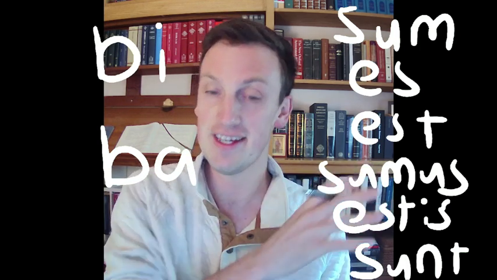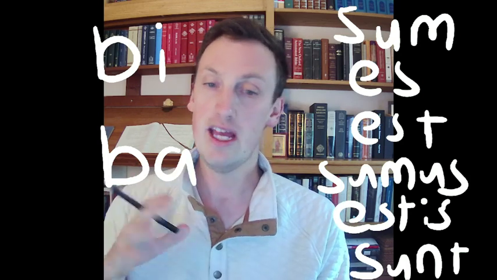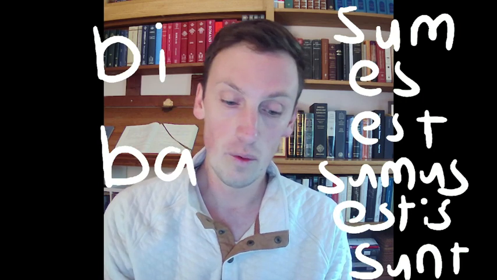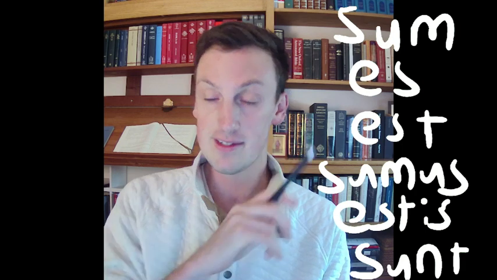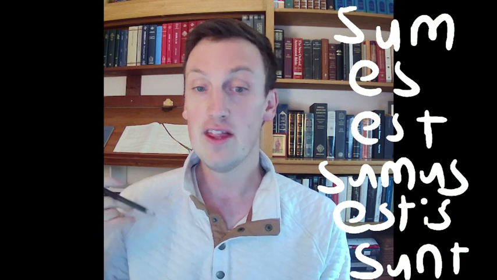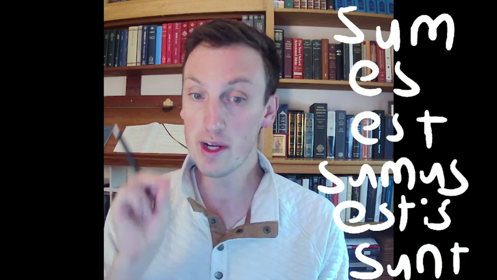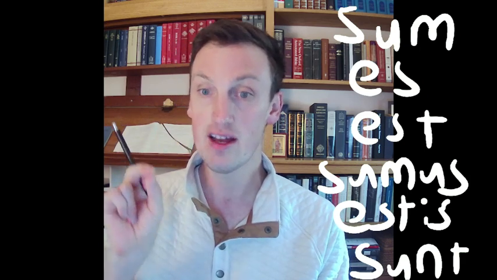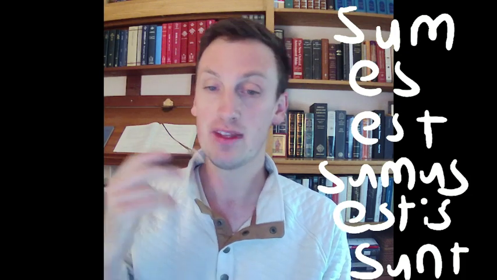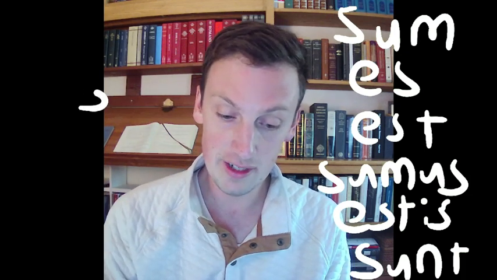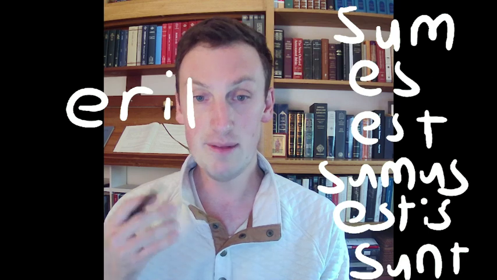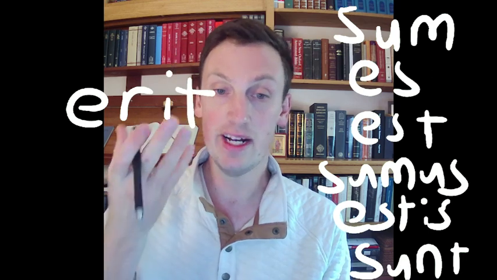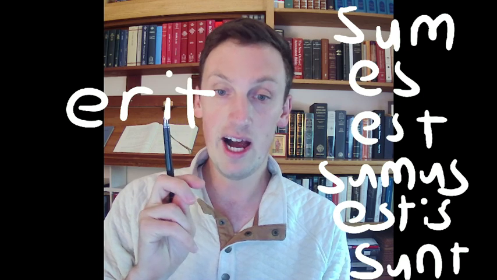Now you might expect this to attach as an infix onto this. That's what a normal verb would do. To be is not a normal verb. So what we're going to do instead, but it is related to these infixes. So the future infix is bi, right? And the diagnostic feature, the thing you're going to recognize to detect a future tense of the verb to be, is that I. So it's going to look like this. And the third person singular is erit. In many ways unpredictable, but in many ways easy to recognize, right? This T is our third person singular, and our I tells us we're in the future.